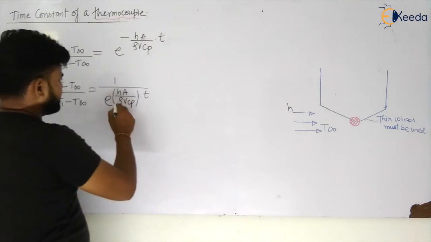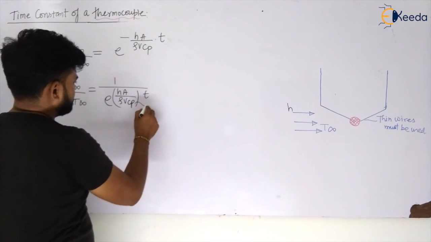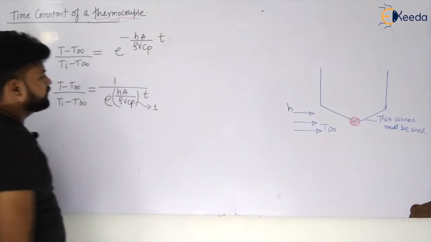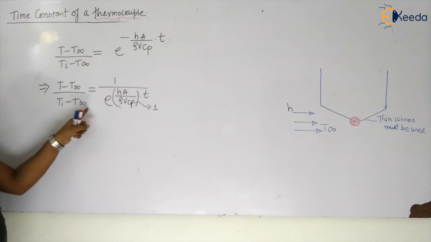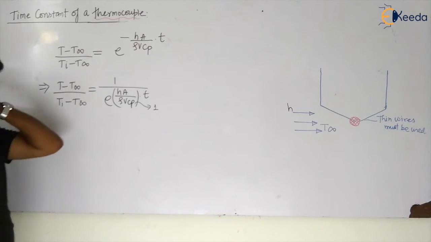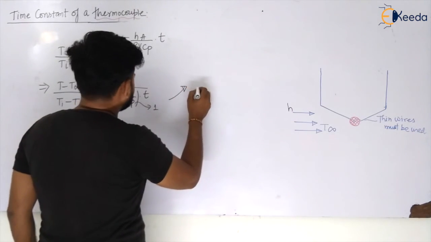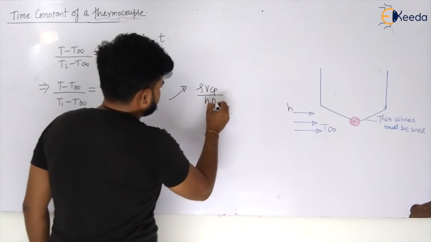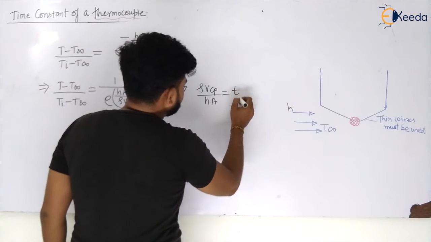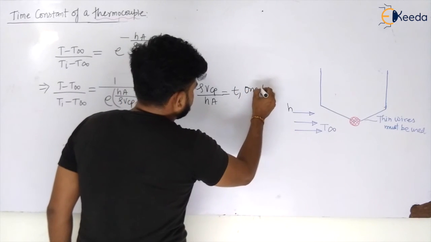Where if I take this value to be 1, this will become (T − T∞)/(Ti − T∞) = e^(−1). So what I have done is that I have taken ρVCp/hA equal to τ, which is called your one-time constant.